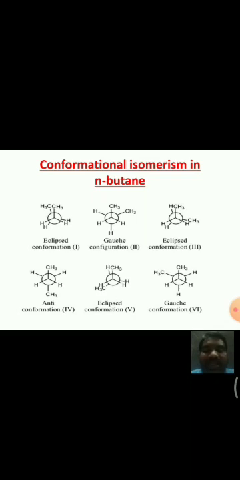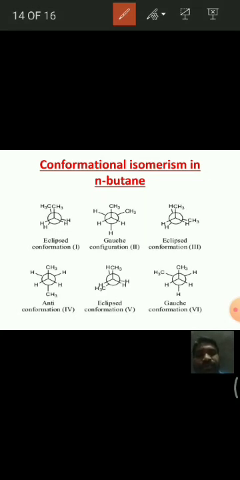For that we get these six conformations for N-butane. If you observe the first structure, all groups are eclipsed.